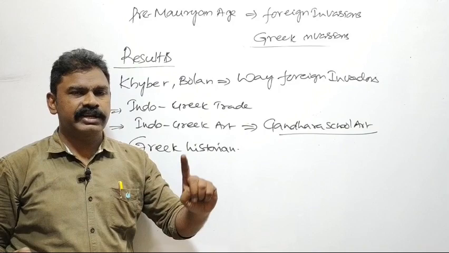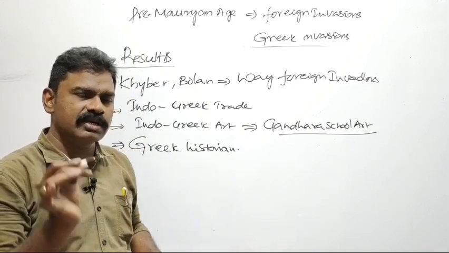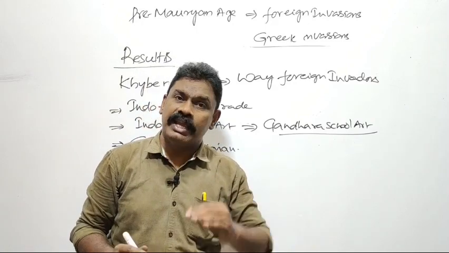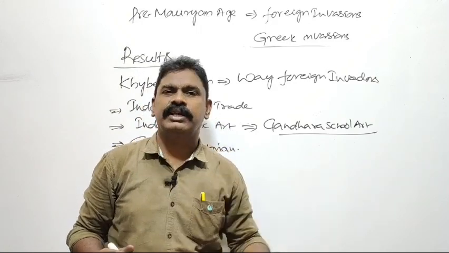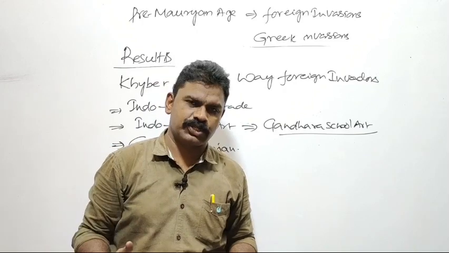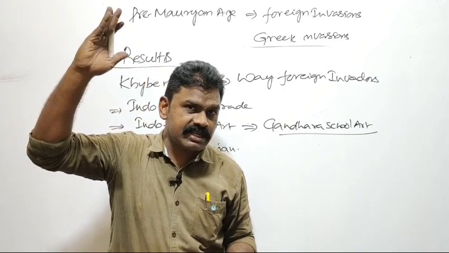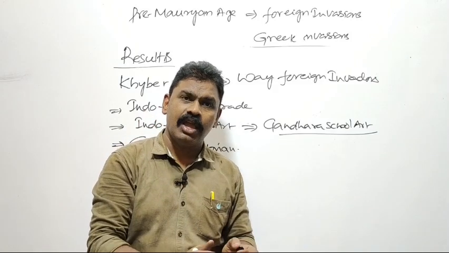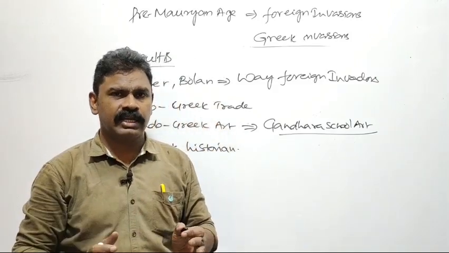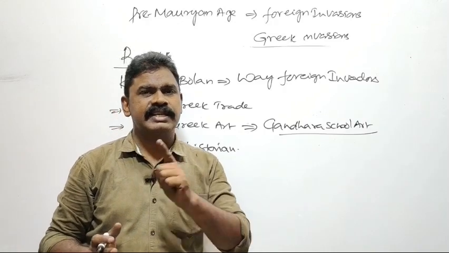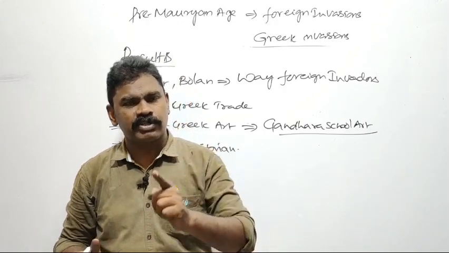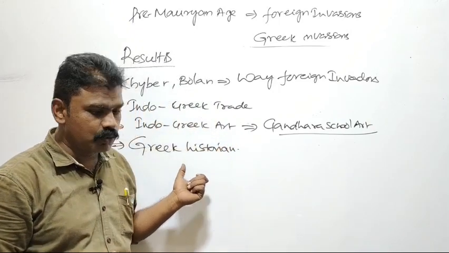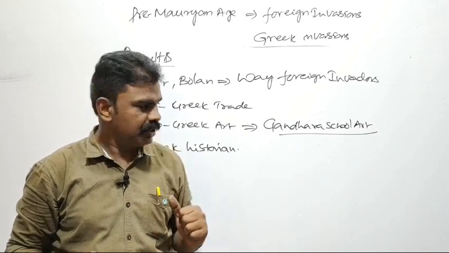No Indian literature, whether Vedas, Puranas or epics, concentrated on the chronology of Indian history until Kalhana's Rajatarangini. Kalhana was the first person to write Indian history in chronological order, and that's why Kalhana is considered the father of Indian history. So Greeks started the chronological order of Indian history.